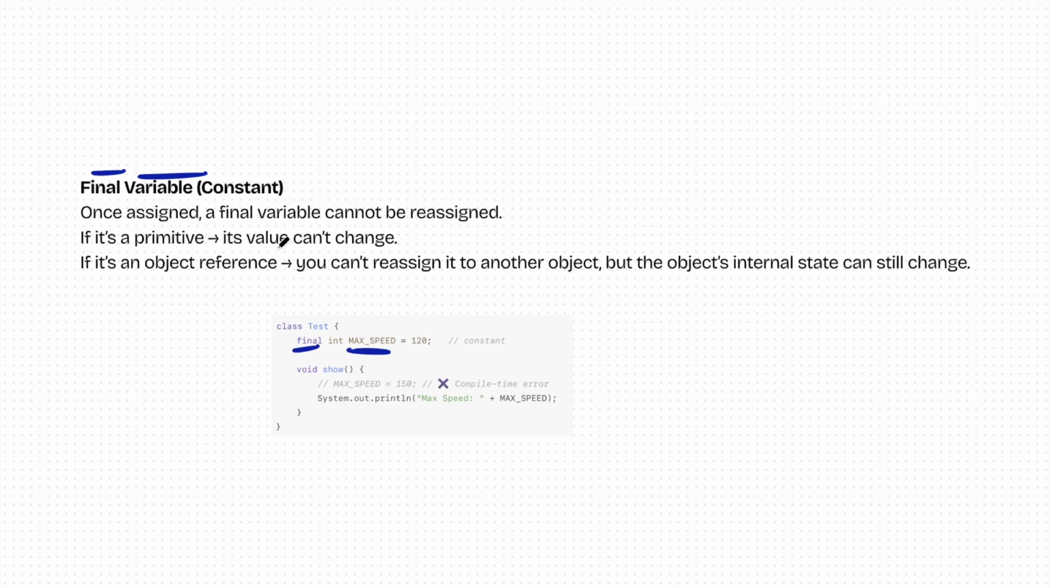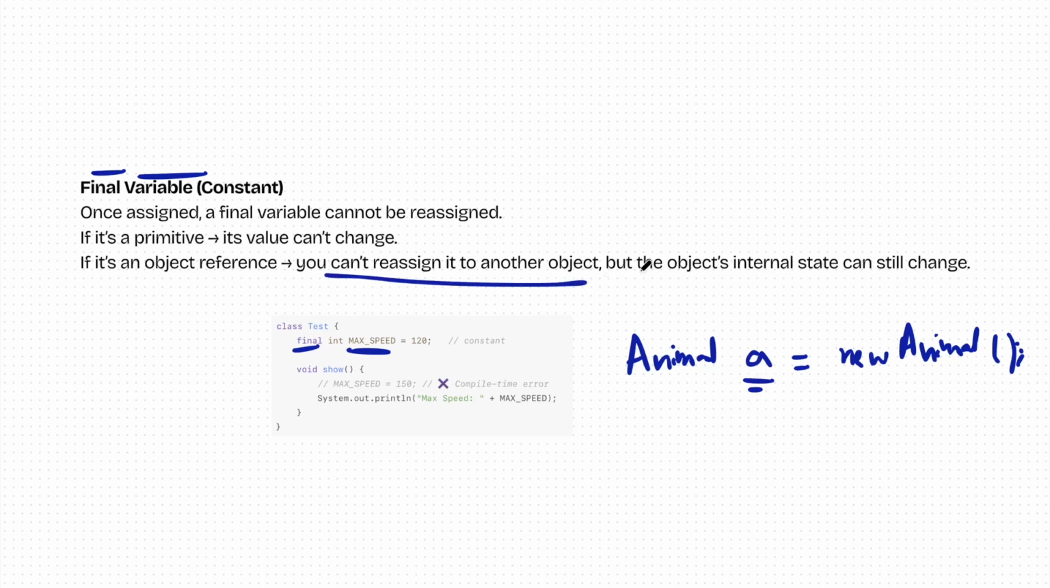So if it's a primitive, its value cannot be changed, and if it's an object reference, it means you are referencing some object, something like this, Animal a is equal to new Animal. So this is how we create an object. If it is referencing some object, you cannot reassign it to another object, but the object's internal state can be changed. For example, if this object has been already created and you mark it as final, now this a cannot be reassigned to some other object, but the object itself can be changed, right?